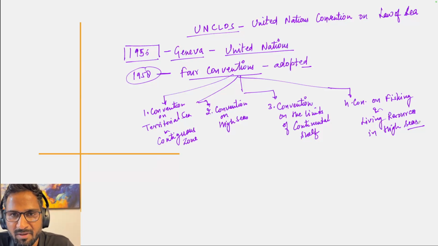So these four conventions were adopted in 1958.